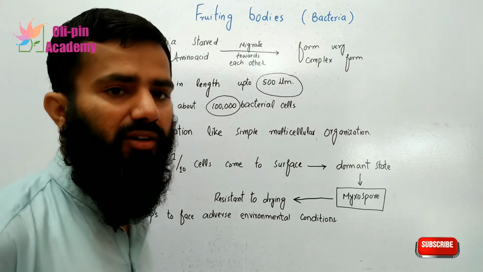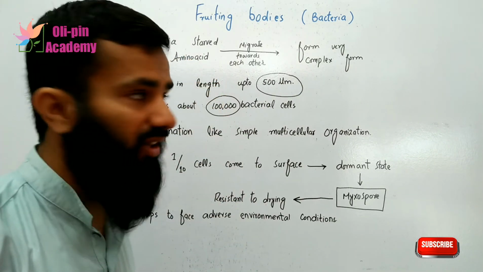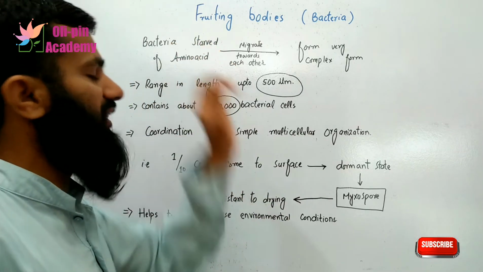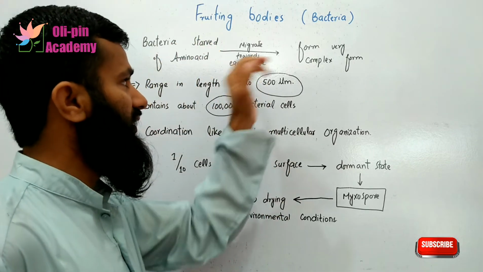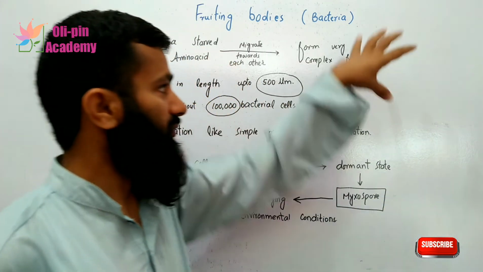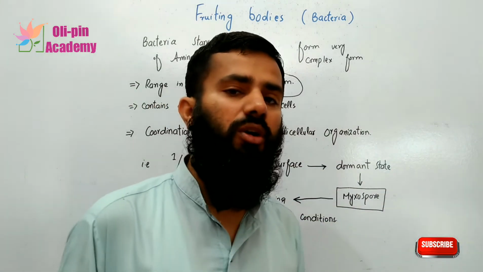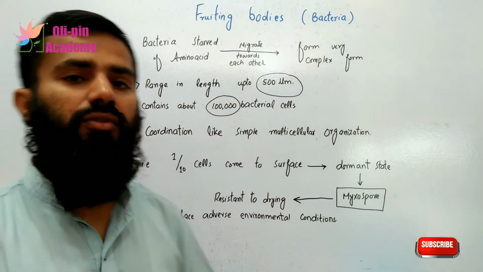When the bacteria are about to starve of amino acid, when they are about to die with the lack of amino acid, they migrate towards each other, and they form a very complex morphological form. This complex morphological form of the bacteria is called the fruiting bodies.